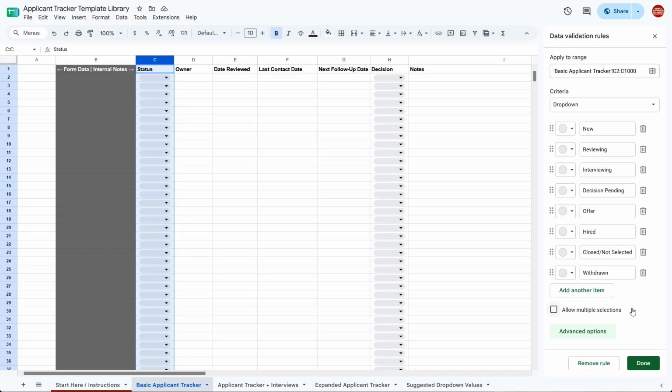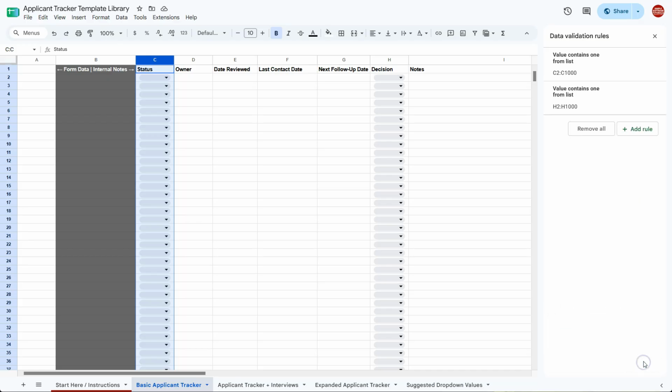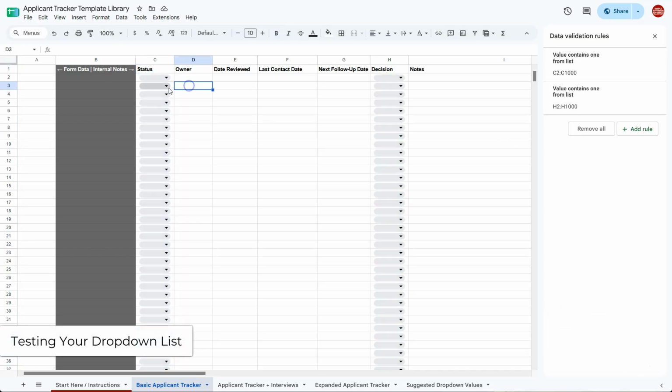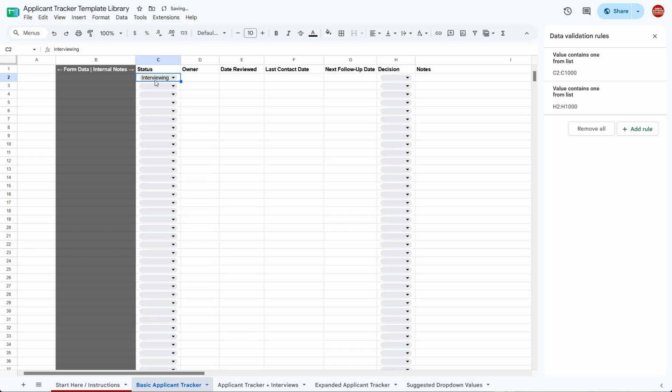So if everything looks good, you can go ahead and click done. And now your drop-down list is done. So now when you're going through here, you can click here and select one of these, and you'll be able to see that information there. Now, if you want to clear it, just select it as I have right here and just click delete.